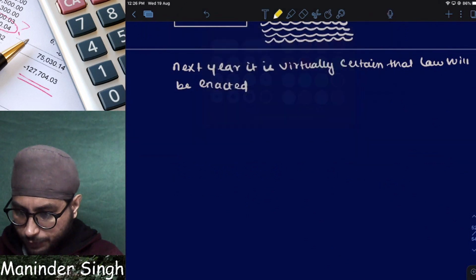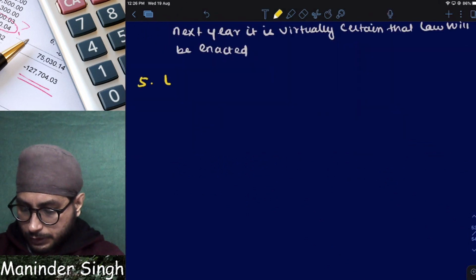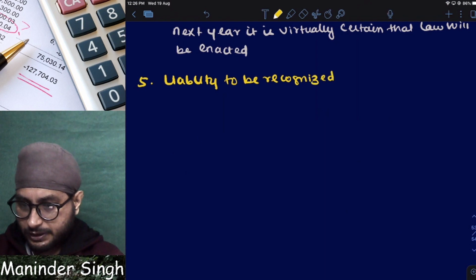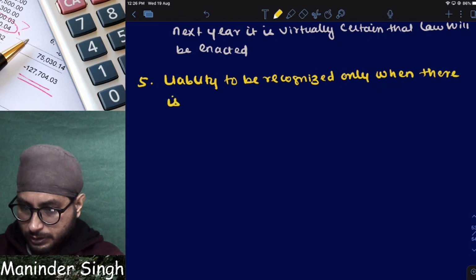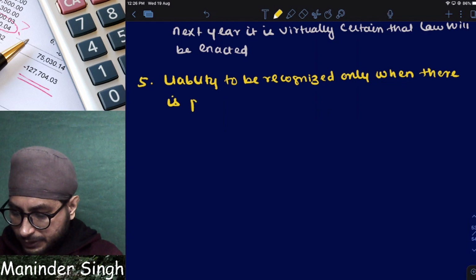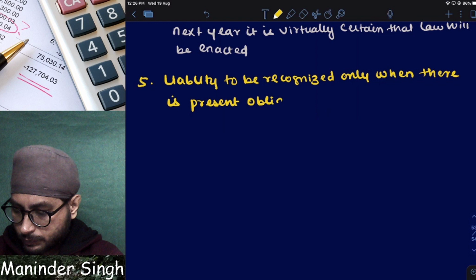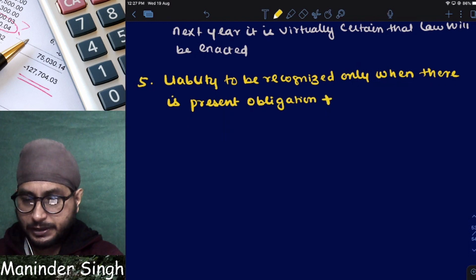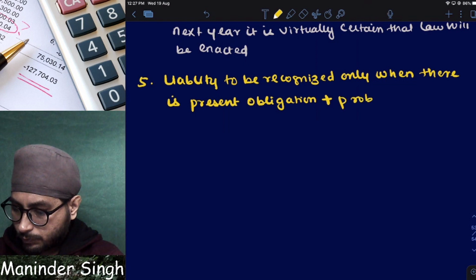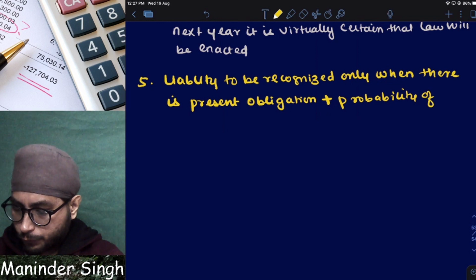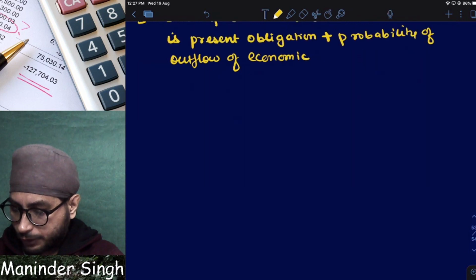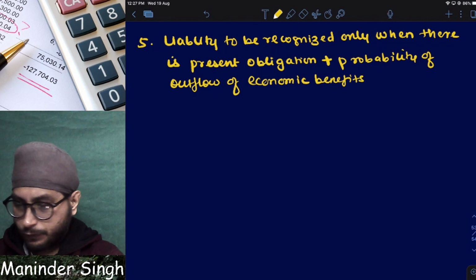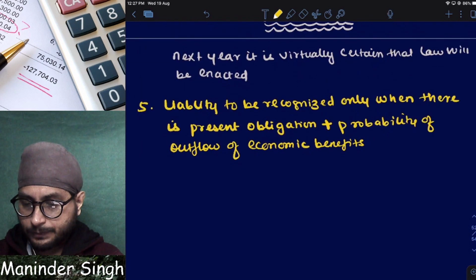Point number 5. Liability to be recognized only when there is a present obligation plus probability of outflow of economic benefits. Now tell me, is this true or false?